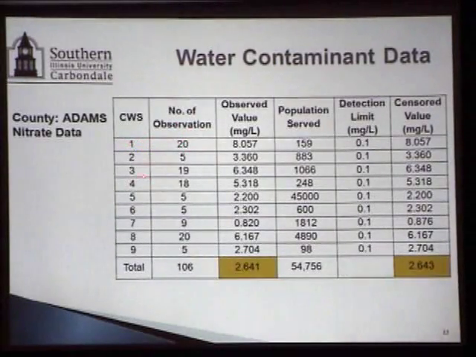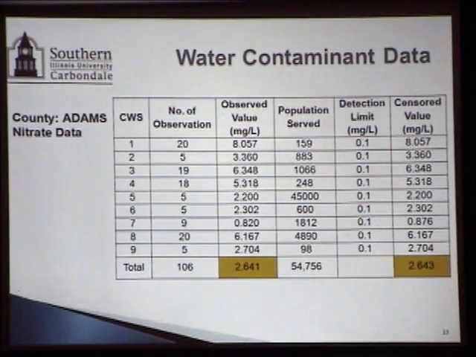The second community water supply had 5 different values. Observed values were there in the IEPA database for 5 different days, and for example, this 8.057 milligram per liter was the average of these 20 observations over the 5-year period.